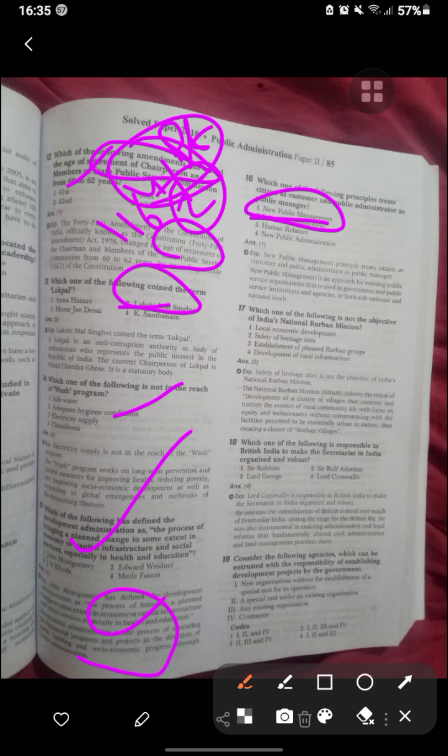New public management is an approach for running public service organizations, used by the government and public service institutions at the national and sub-national level.